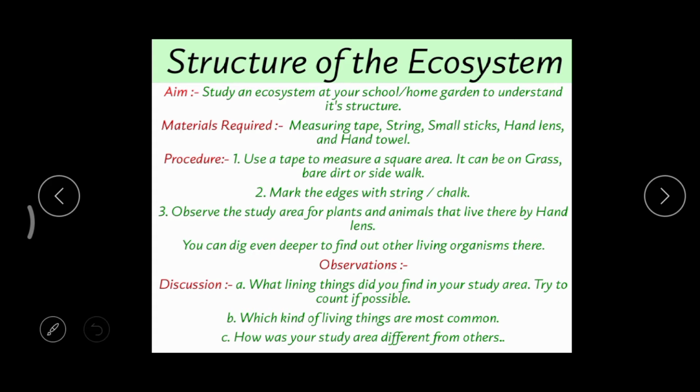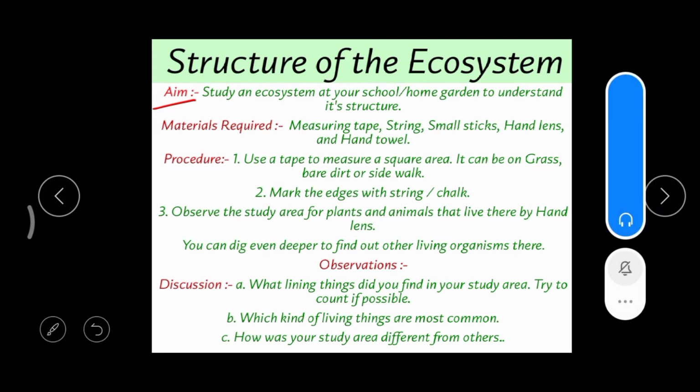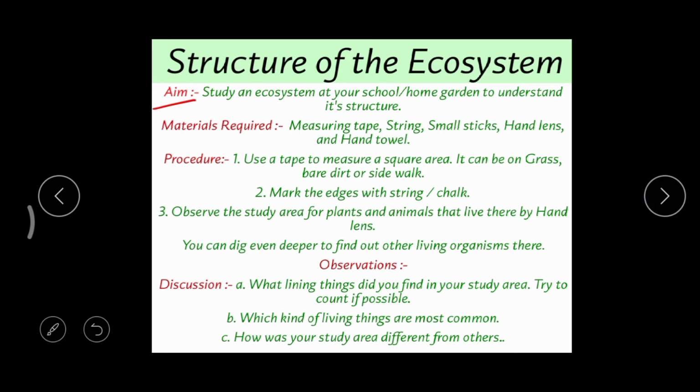The aim is to study an ecosystem at a school and a home garden to understand its structure. We can select any place: our school, our home, a field, a park, or a roadside. There are no restrictions.